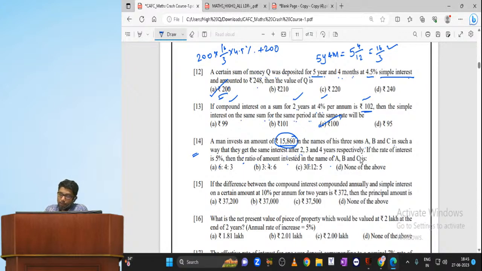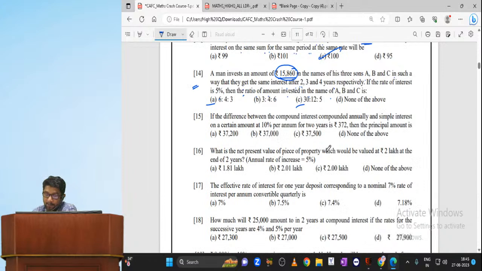There are only two options with descending order, option A and option C. 30:12:5 is abnormal. So if you want to take a calculated risk directly, of course 6:4:3, you can take it. Believe in your instinct. Sometimes you need to take some calculated risk. There is nothing wrong in taking a calculated risk, my dear.